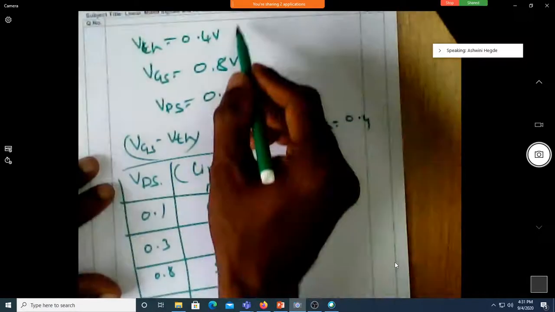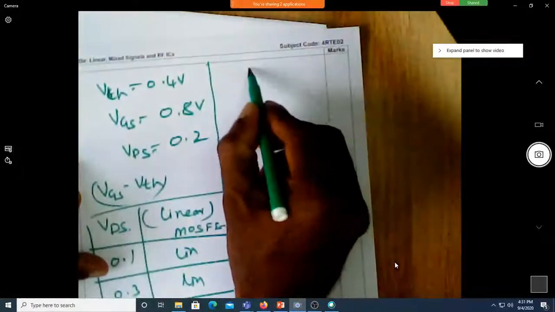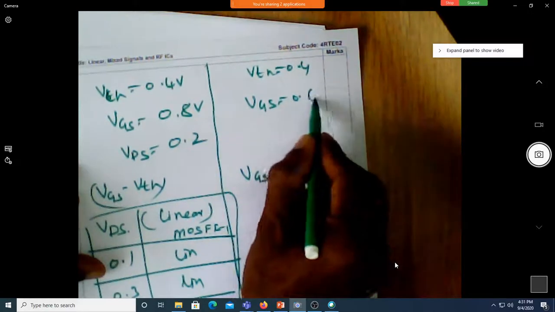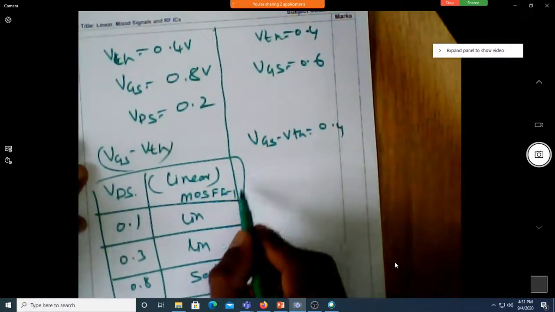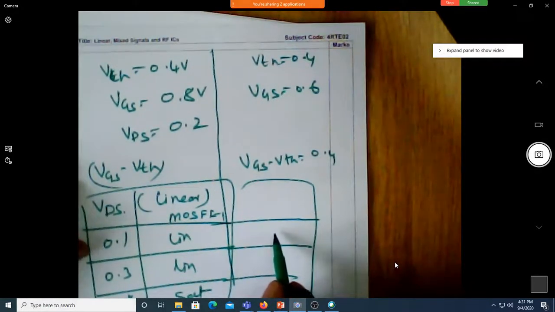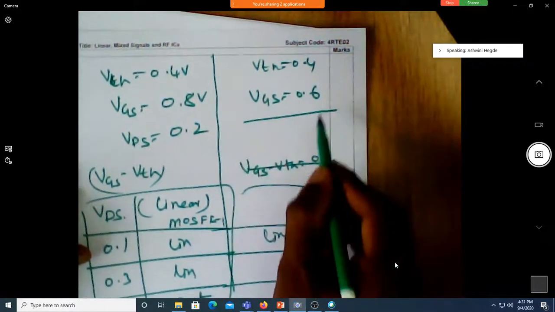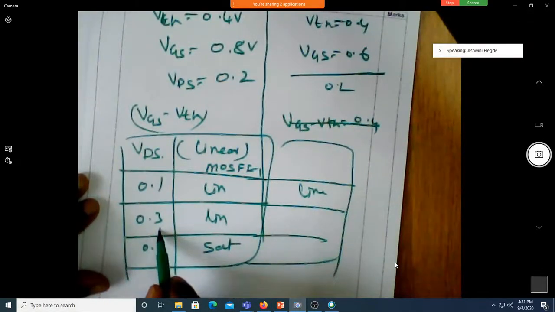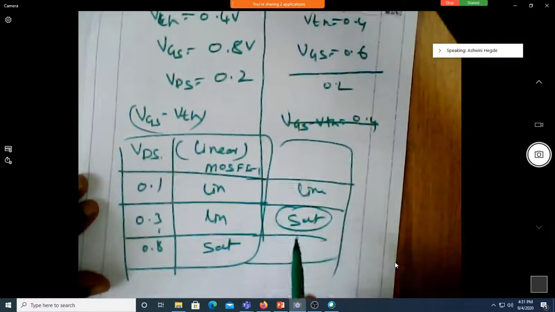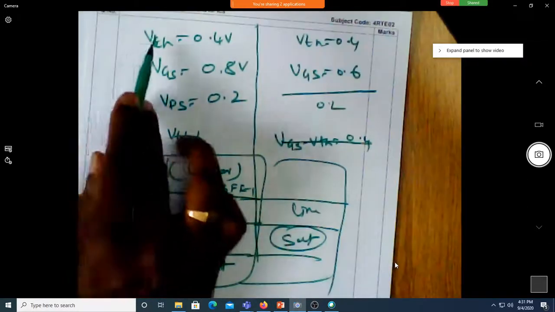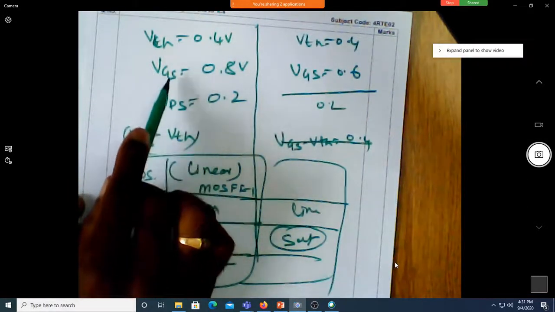This is for this set of values. Now let me take VTH equal to 0.4 and VGS equal to 0.6. Now you tell me for the same values, if it is 0.1, is it in linear? Why? What is VGS minus VTH for this case? 0.2. Here, 0.3, it's saturated. It has already saturated. Now we can see the saturation voltage not only depends on VTH, it is VGS minus VTH.